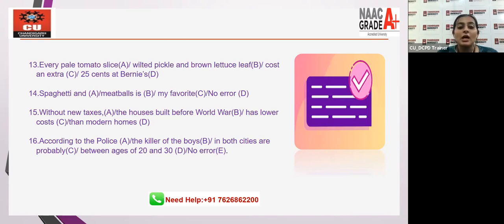Let's move on to the next sentence. Without new taxes, the houses built before World War had lower costs than modern homes. It would not be costs, it would be cost.